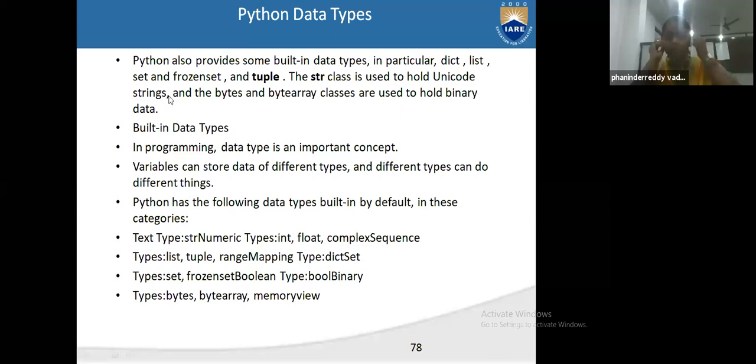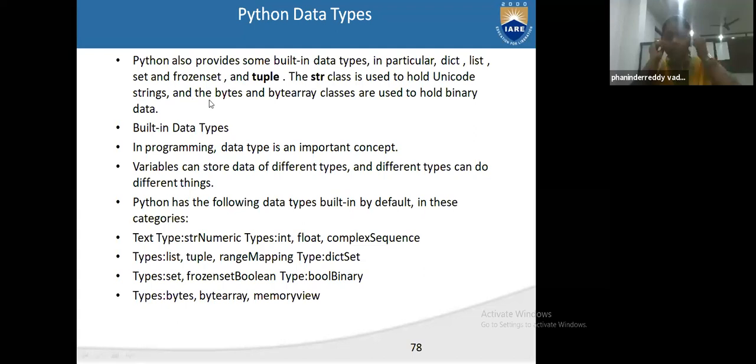Today I will explain Python data types. Python also provides built-in data types, in particular dictionary, list, set, frozen set, and tuple. The string class is used to hold Unicode strings. Strings I told about. Strings means a bunch of characters combined, that is called strings.